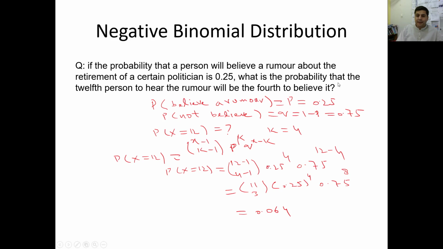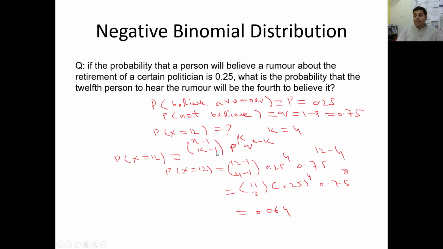Now the question is, what is the probability that the 12th person to hear the rumor will be the 4th to believe it? So K is equal to 4 and X is equal to 12. Among 12 persons, the 4th is the person who believes the rumor.